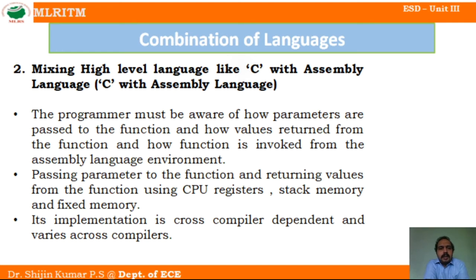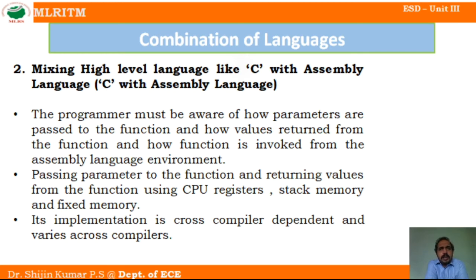For passing parameters to the function and returning values from the function, we will use CPU registers, stack memory and fixed memory. This is how we will pass the parameters: using the registers, the stack memory and the fixed memory. Here also the implementation purely depends on the cross compiler.